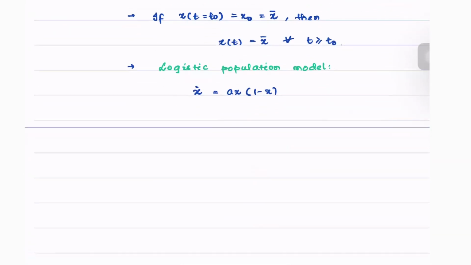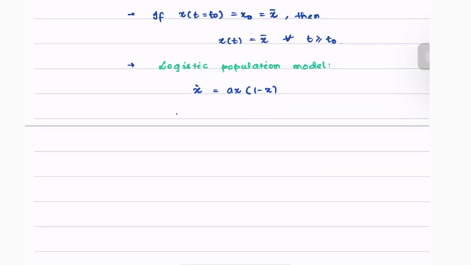So how do we figure out the equilibrium points? In order to calculate that, this is the model, and the equilibrium points are achieved by setting x dot equals 0. This implies ax times 1 minus x is equal to 0. Hence, the equilibrium points x bar are equal to 0 or 1.